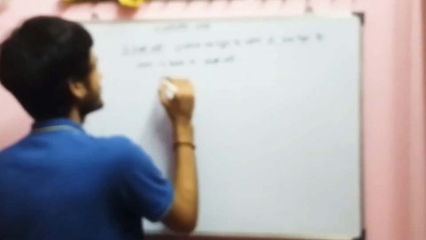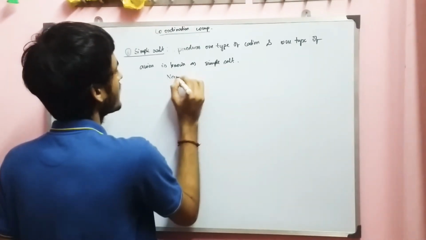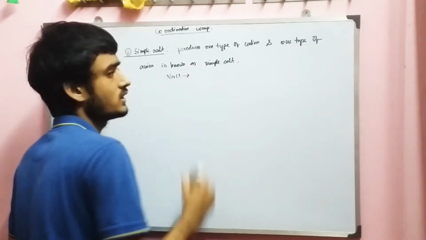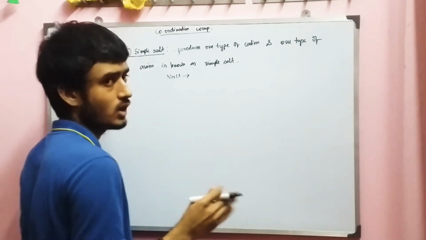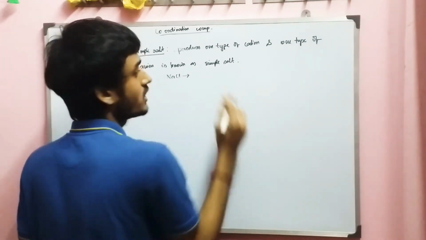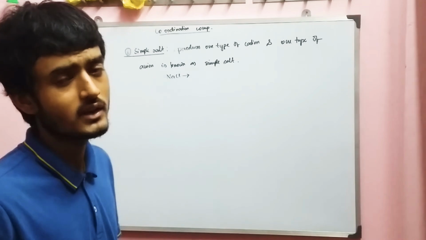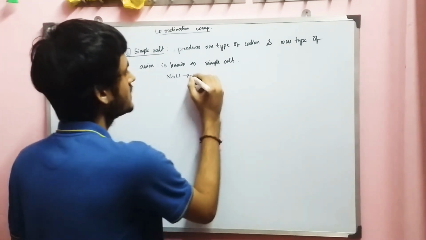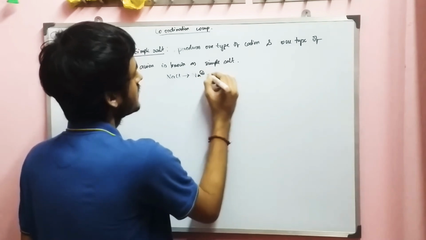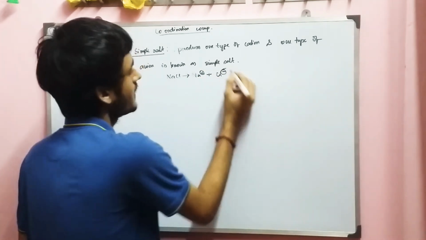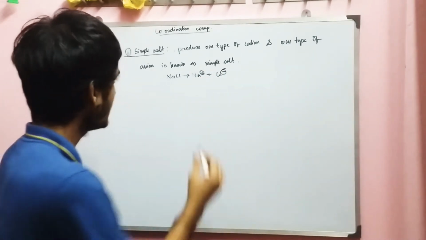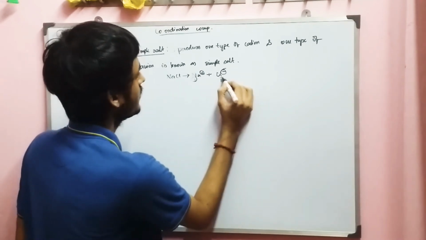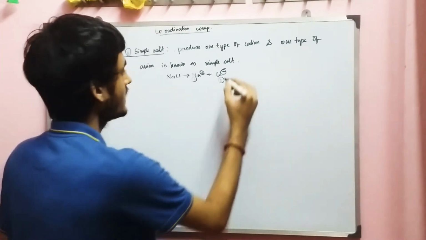What are the examples of this? That is NaCl. It is a salt. You all know our common table salt, NaCl. It produces one type of anion and one type of cation, two types of ions. The first is Na plus and the second is Cl minus. So here you can see only one type of cation and one type of anion, so we can say that it is a simple salt.